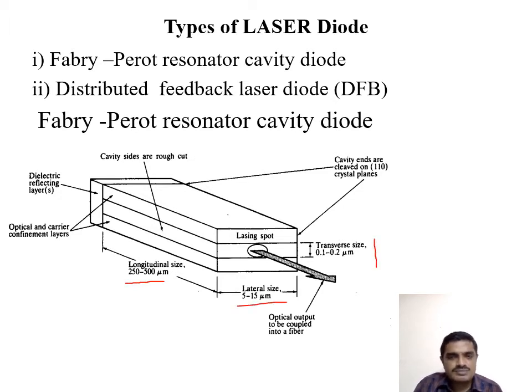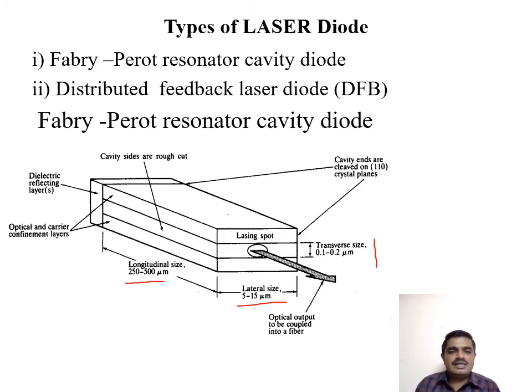transverse size. The longitudinal size mainly focuses on spectrum selection, frequency selection, that is, which frequency it has to emit and in which range of the spectrum it has to select. That is decided by the longitudinal size. The length should be 250 to 500 micrometers.